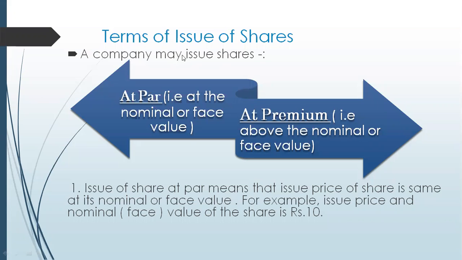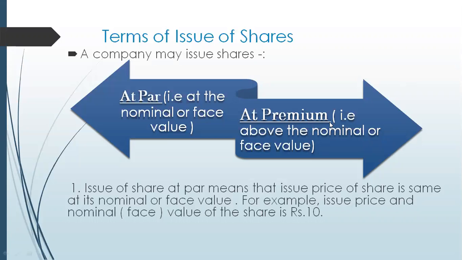Shares can be issued in two ways. Shares can be issued at par, which is called the nominal value or the face value. Suppose the value of the share is rupees 10 and the company is issuing it in the market at the rate of rupees 10. That means the face value and the market price of the share are the same. This is called shares issued at par.